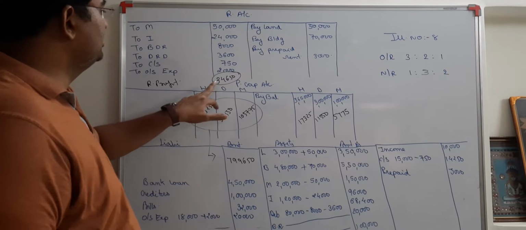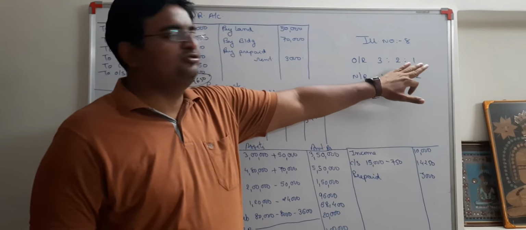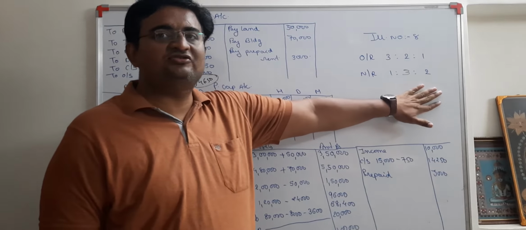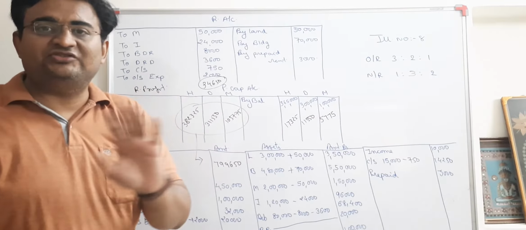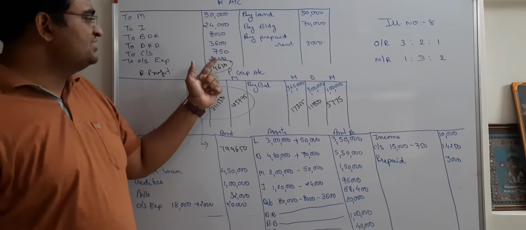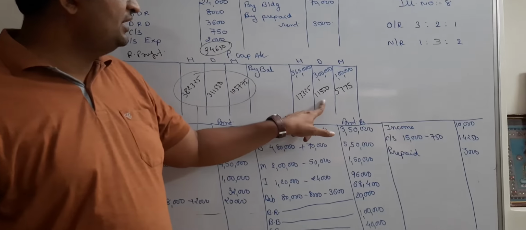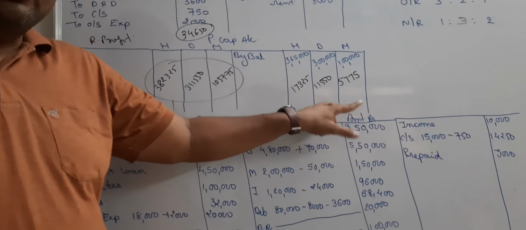Credit minus debit equals 3,46,50. Now the old ratio is 3:2:1 and the new ratio is 1:3:2. But we are not at all interested in the new ratio, we are interested in the old ratio only. So this 3,46,50 will be divided in the old ratio and that comes to 1,73,25 and 1,15,50 and so on. That too you might be knowing.